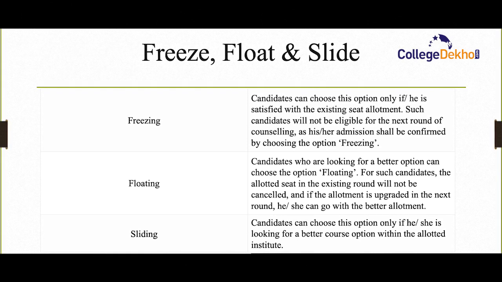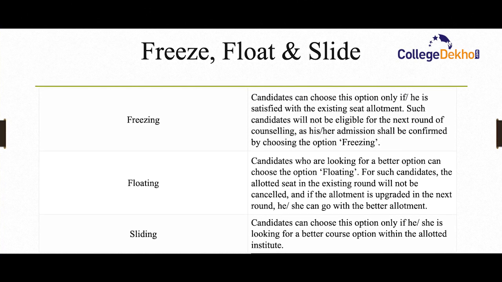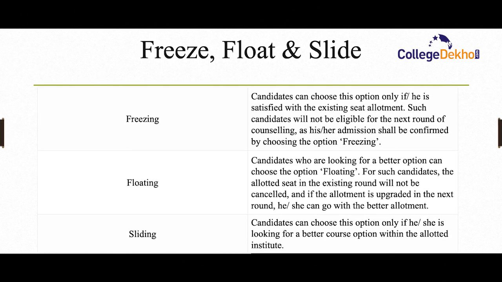And the sliding option, candidates can choose this option only if he or she is looking for a better course option within the allotted institute. For example, if you got an admission in an MTech specialization which you are not looking for, then you can wait for the better seat allotment within the institute. For example, if you got a seat in NIT Trichy in MTech transportation, and you do not want to join MTech transportation but you want admission in MTech civil engineering, then you can wait for the better course allotment or better specialization allotment within the allotted institute.